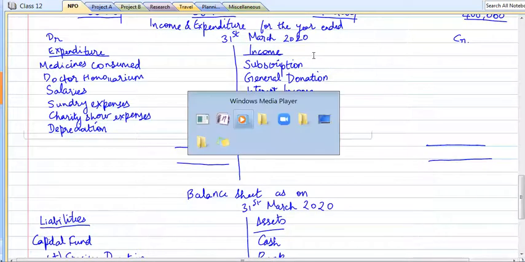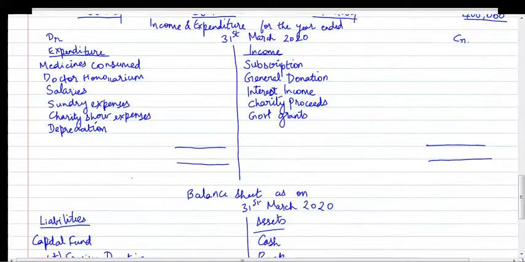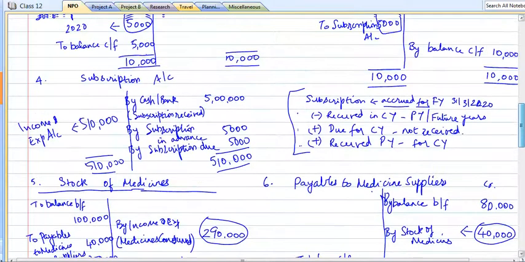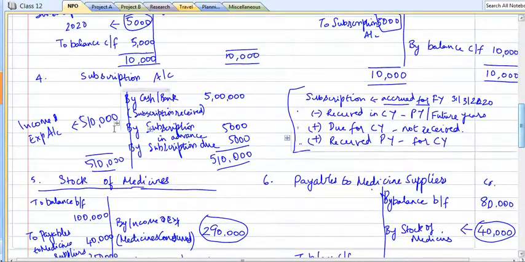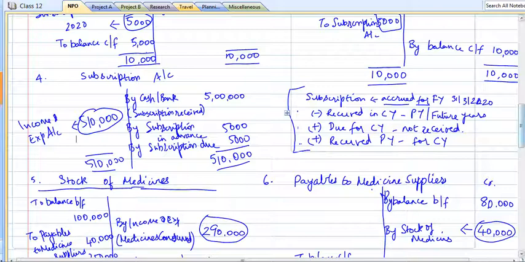Now that we have considered all the adjustments, let's now move on to preparation of the income and expenditure statement. So what is our income? Let's take from our workings. So first, subscription. If you can refer to our workings, subscription for the year is 5,10,000. So this is the amount which we need to take to the income and expenditure account.